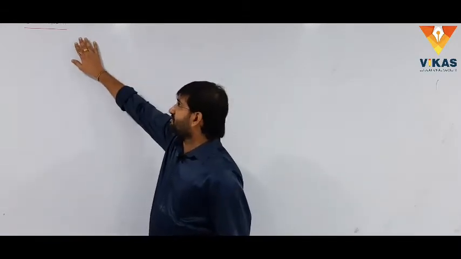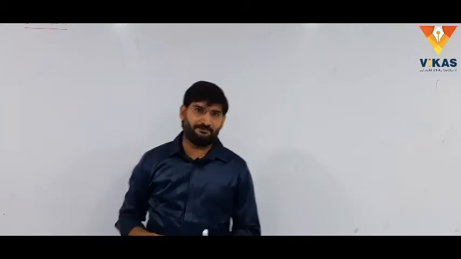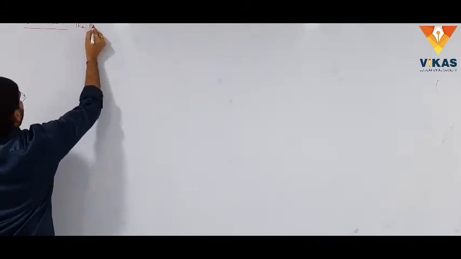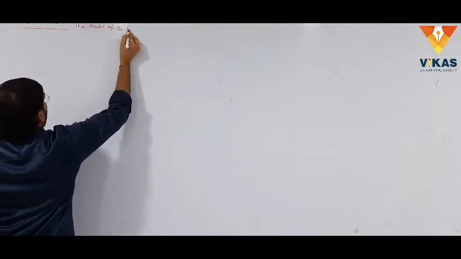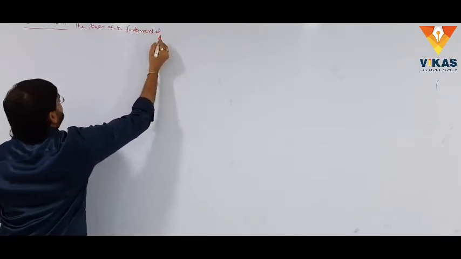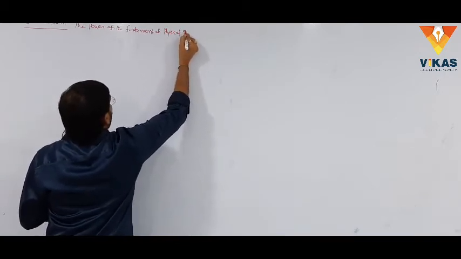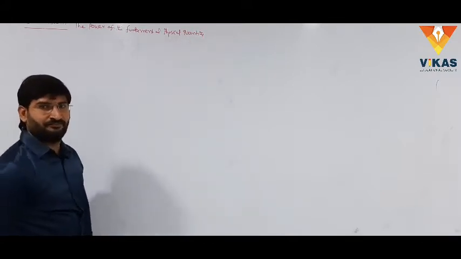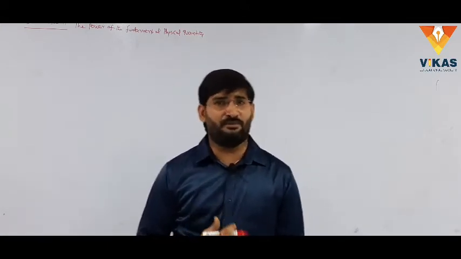The definition of dimension is the appropriate power of the fundamental physical quantity.